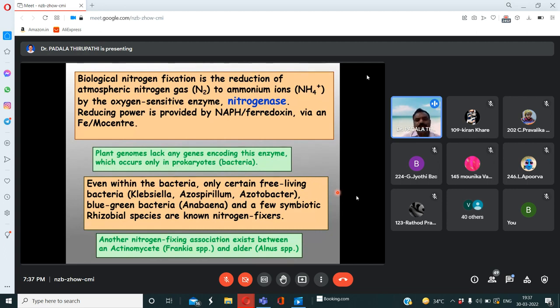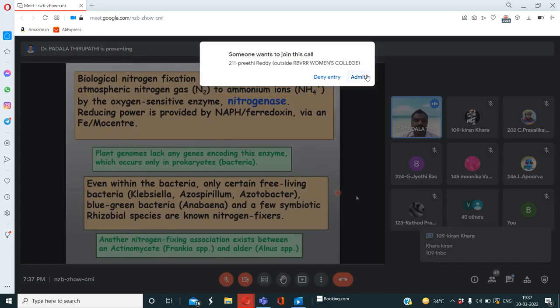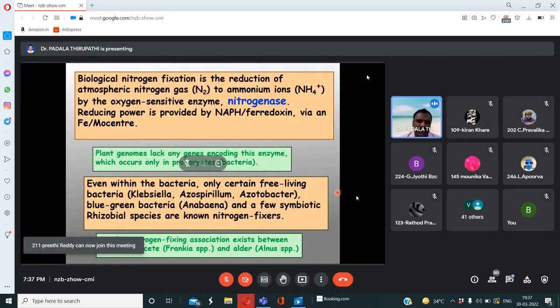prokaryotes like bacteria and cyanobacteria. Even within bacteria, only certain free living bacteria like Klebsiella, Azospirillum, Azotobacter have it. But some bacteria are associated with legume plants, like Rhizobium leguminosarum. Klebsiella, Azospirillum and Azotobacter are all free living bacteria.